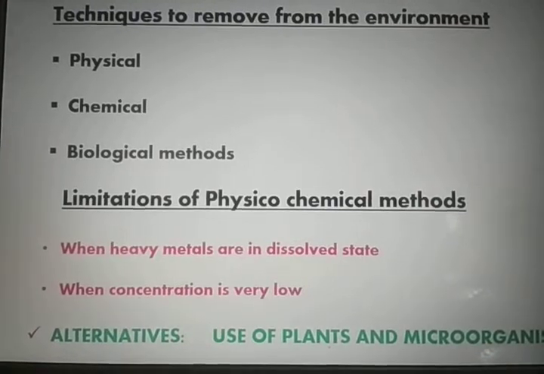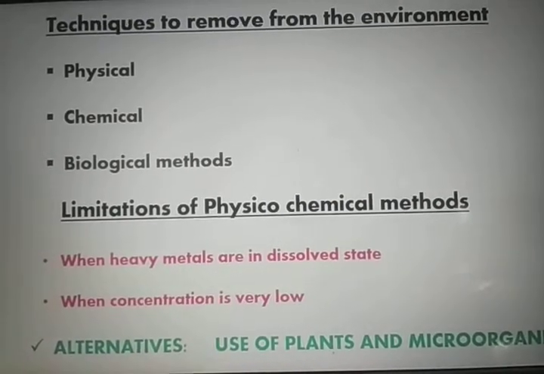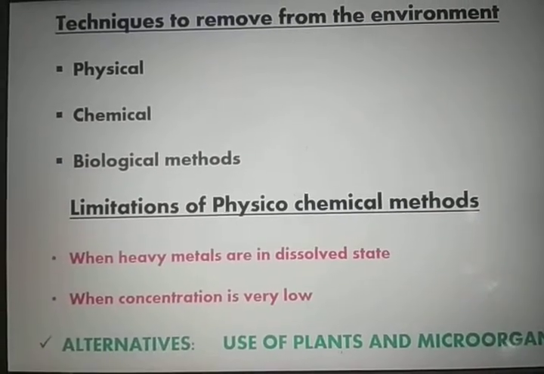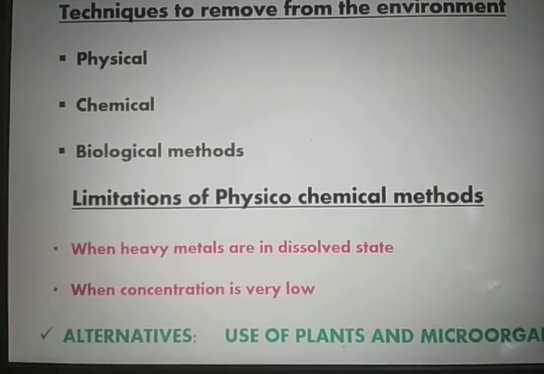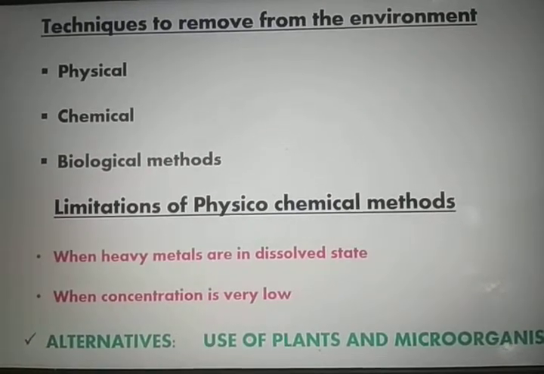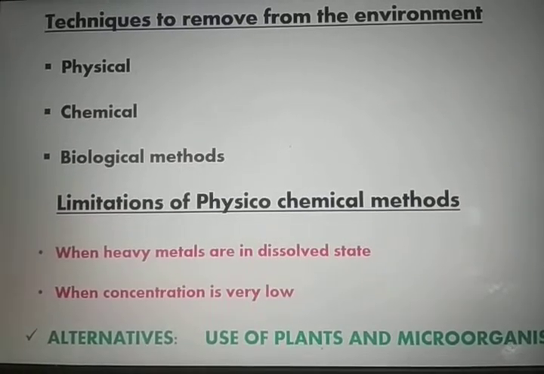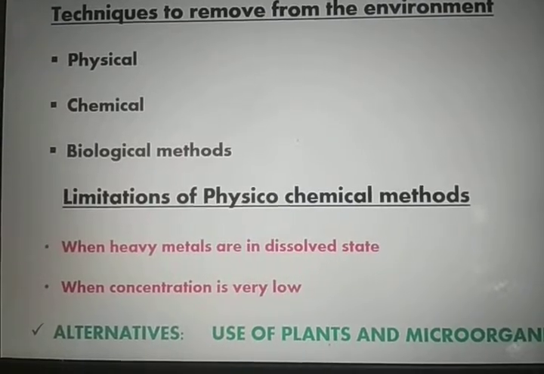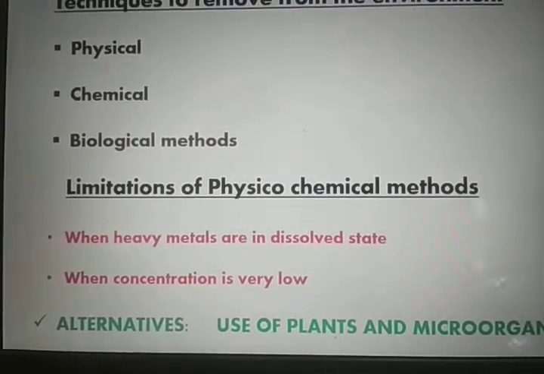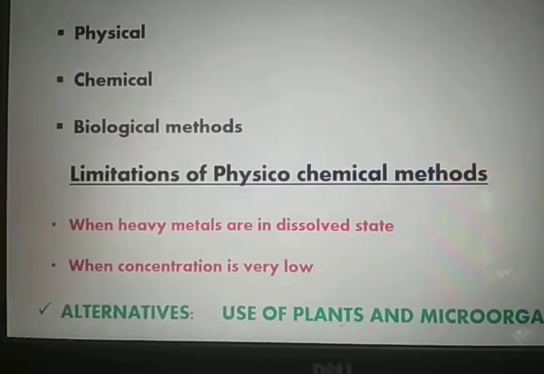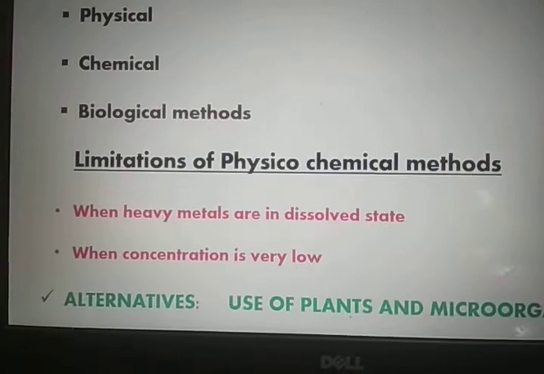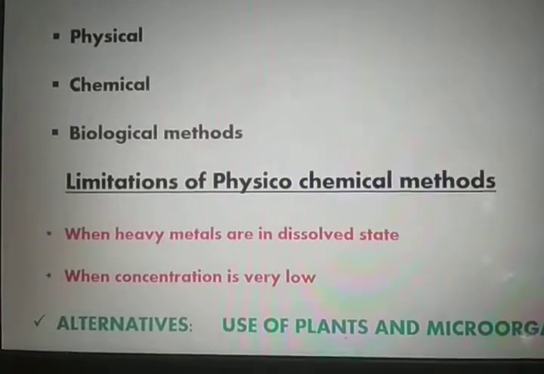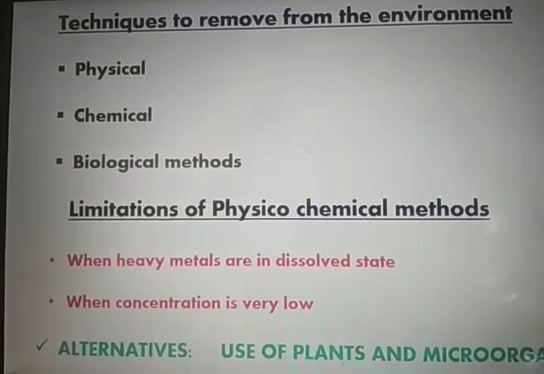Moreover, there are certain limitations of these physico-chemical methods. These techniques become ineffective when the concentration of the heavy metal is very low in the environment, generally below 1 to 100 mg per liter, or when these heavy metals are present in dissolved state, as these cannot be removed using the physical methods.